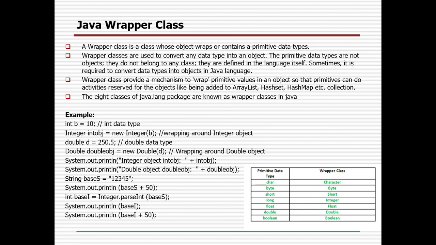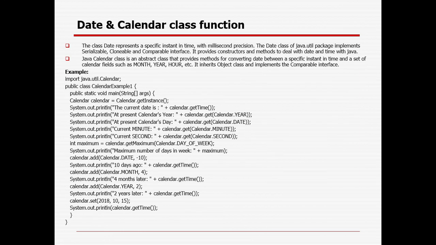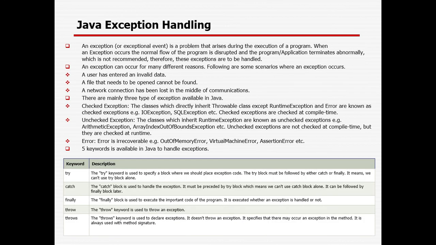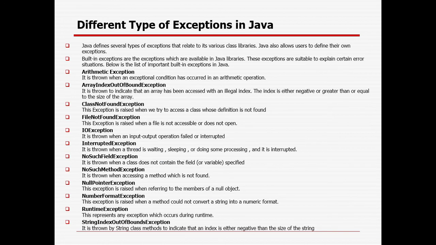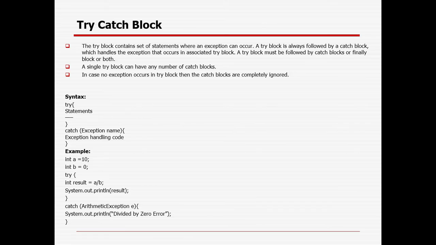What is a wrapper class? Whatever primitive data types we are using are not objects and do not belong to any class. So if you want to perform operations with the different collection frameworks, it will be trouble. That is the reason it is better to convert them to the relevant wrapper class. And what are the date and calendar functions? How we can use the Calendar class, Date class, SimpleDateFormat class, and how you can convert a date into a specified format. What are exceptions? What is an error? What are checked and unchecked exceptions? How you can handle an exception with the help of a try catch block, right? So those are the different things covered in today's session. We'll meet tomorrow for session 5. Thank you.